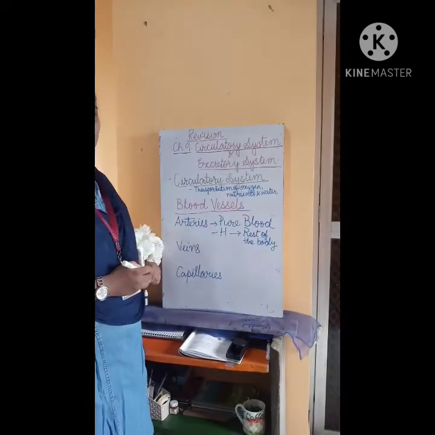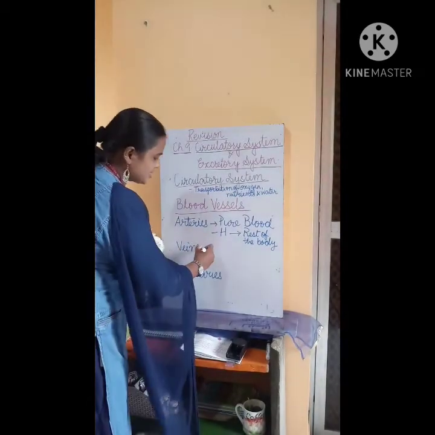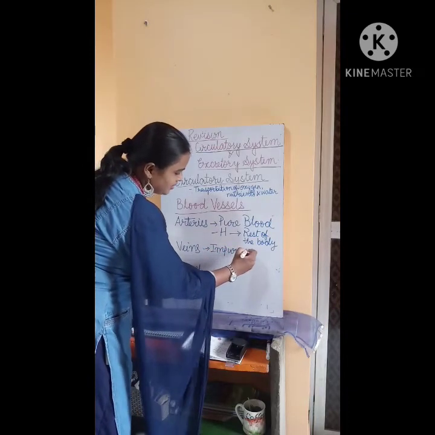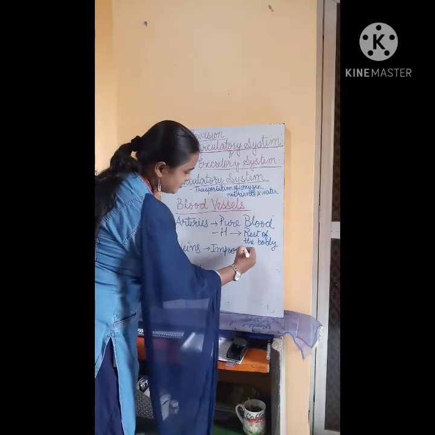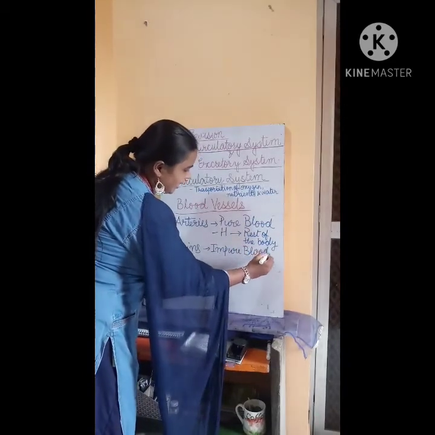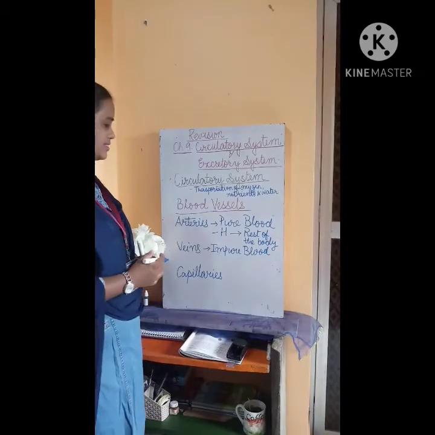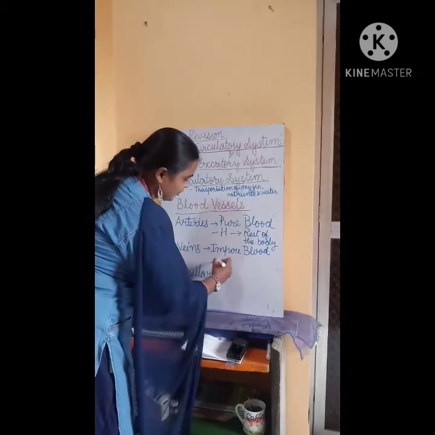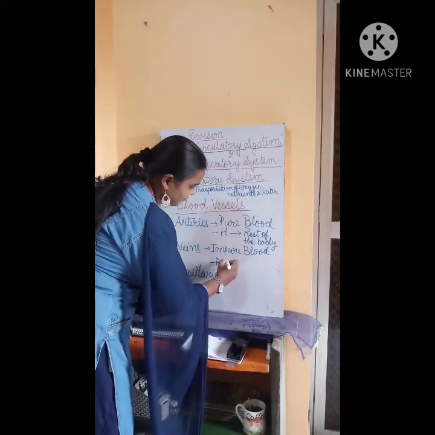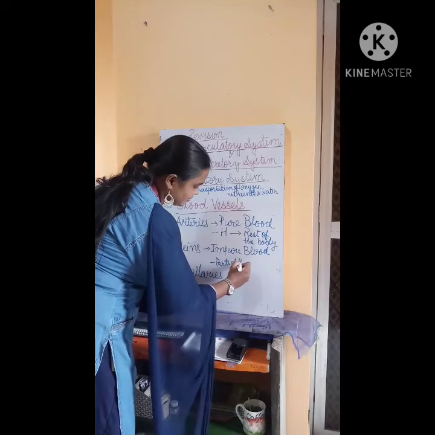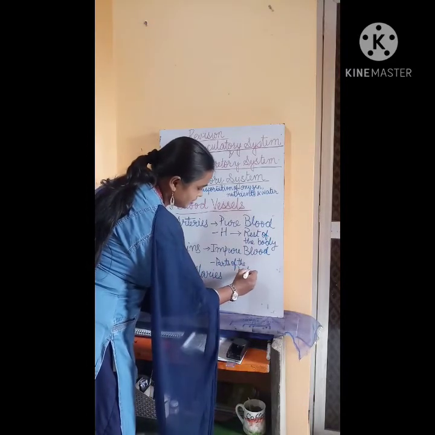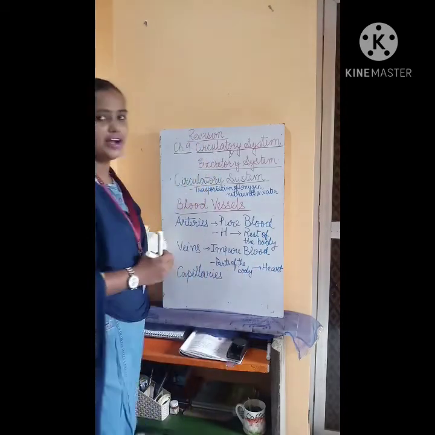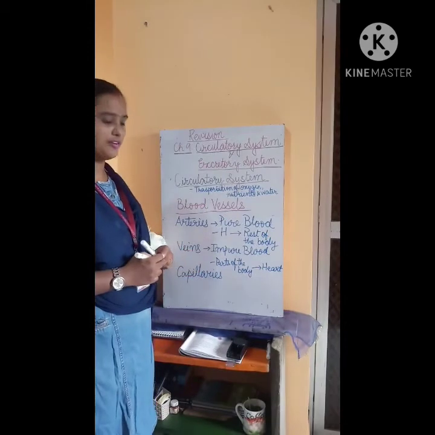Now we have another part, the veins. The veins carry the impure blood, the blood which is filled with carbon dioxide and other wastes. This impure blood is carried from all parts of the body to the heart. And then in the heart, this impure blood is purified.